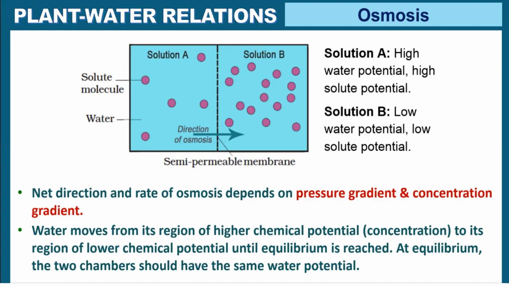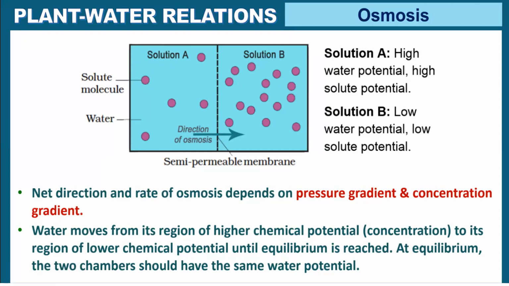Similarly, low solute potential. So the net direction and rate of osmosis depend on pressure gradient and concentration gradient. Pressure is also required, and concentration gradient. This difference in concentration, here you can see fewer molecules, more molecules, tells about the concentration gradient. So from where do the water molecules move?